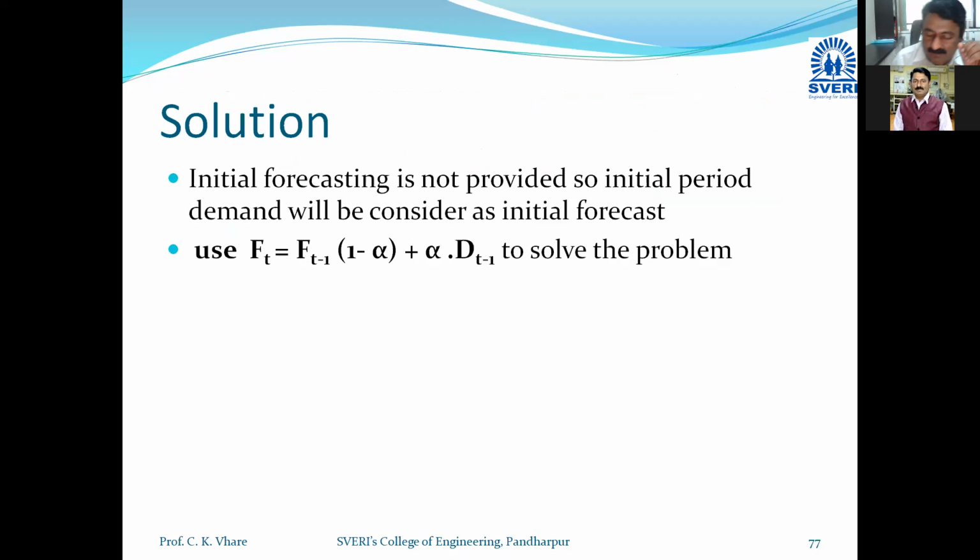Then the formula is mentioned here. Only one formula: ft is equal to ft minus 1 into (1 minus alpha) plus alpha into dt minus 1. If I calculate for February, then it is January forecast into 1 minus alpha plus alpha into January demand, and so on.